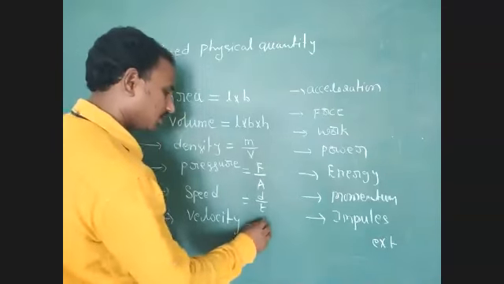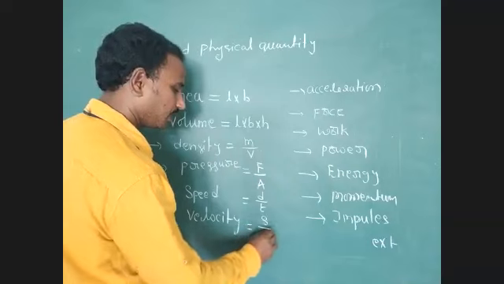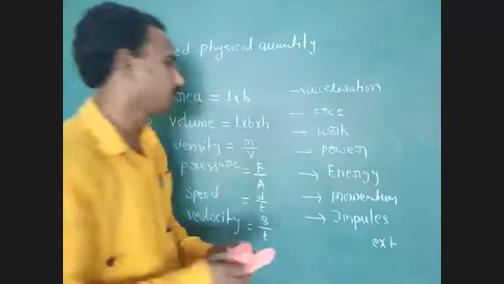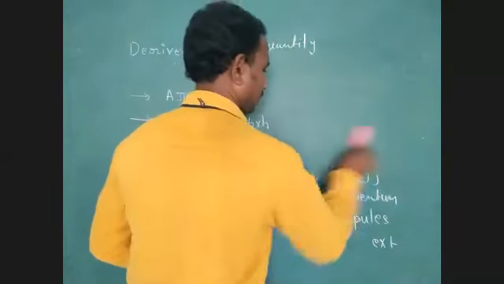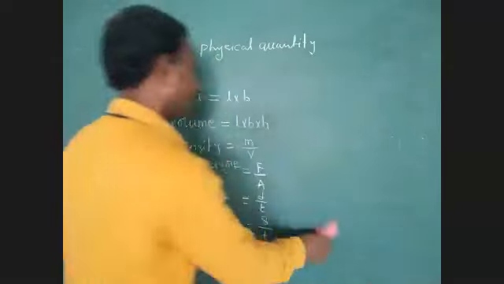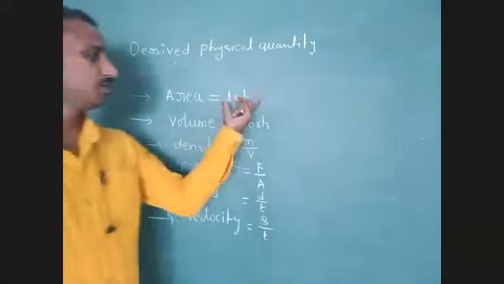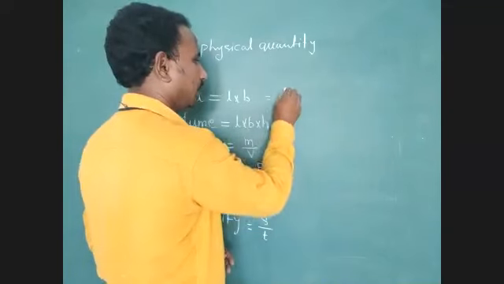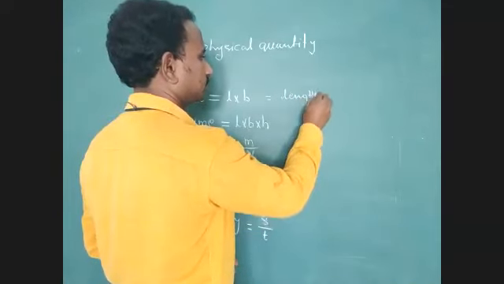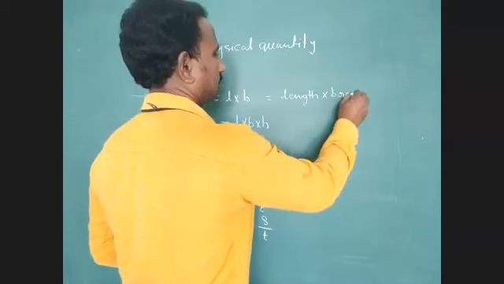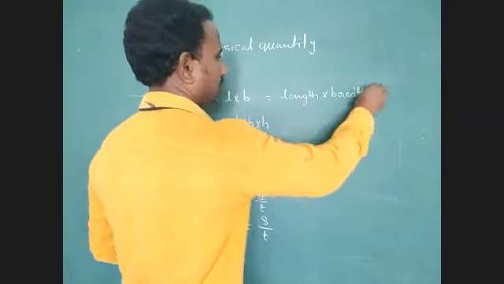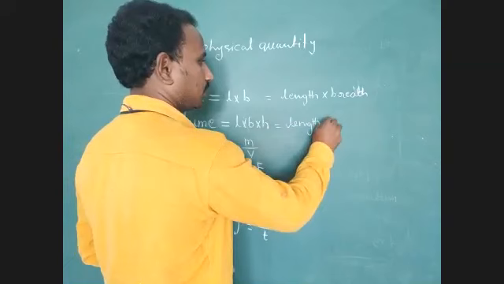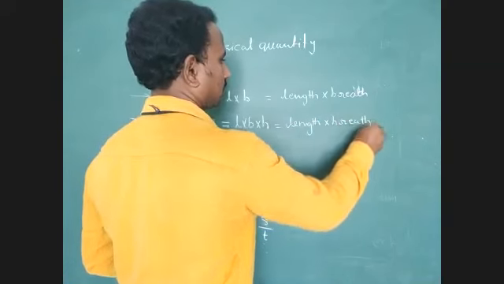Velocity equal to displacement divided by time. First, we have to note down these formulas. Do you have any confusion? So maybe you are getting the confusion with the symbols. So we have to write that formula. Length into breadth. Okay, length into breadth. Next one, length into breadth into height.